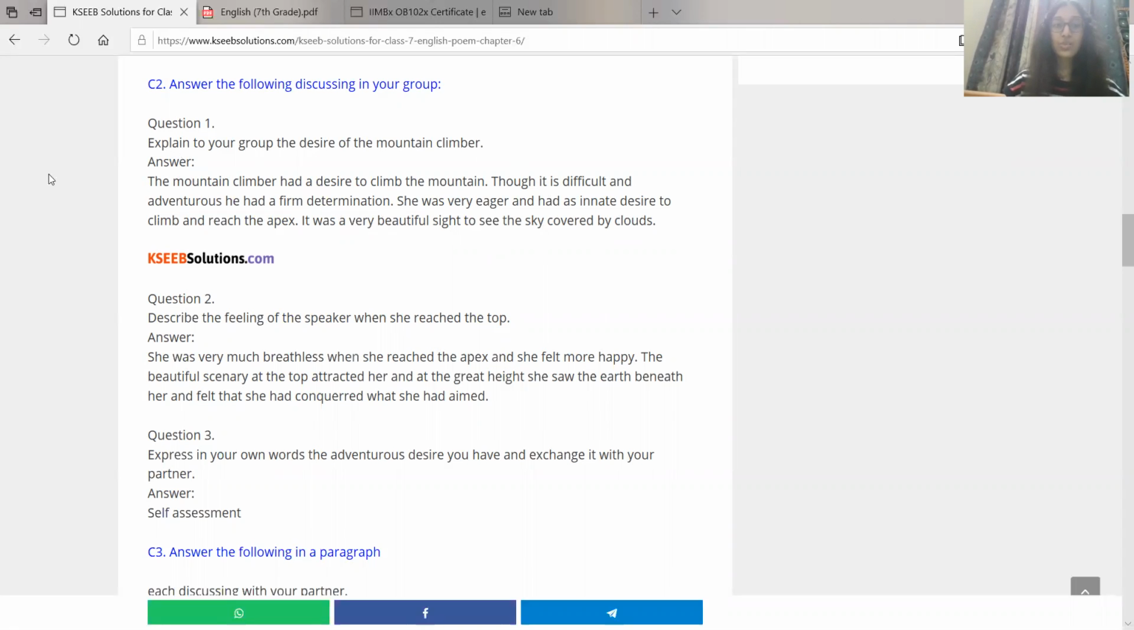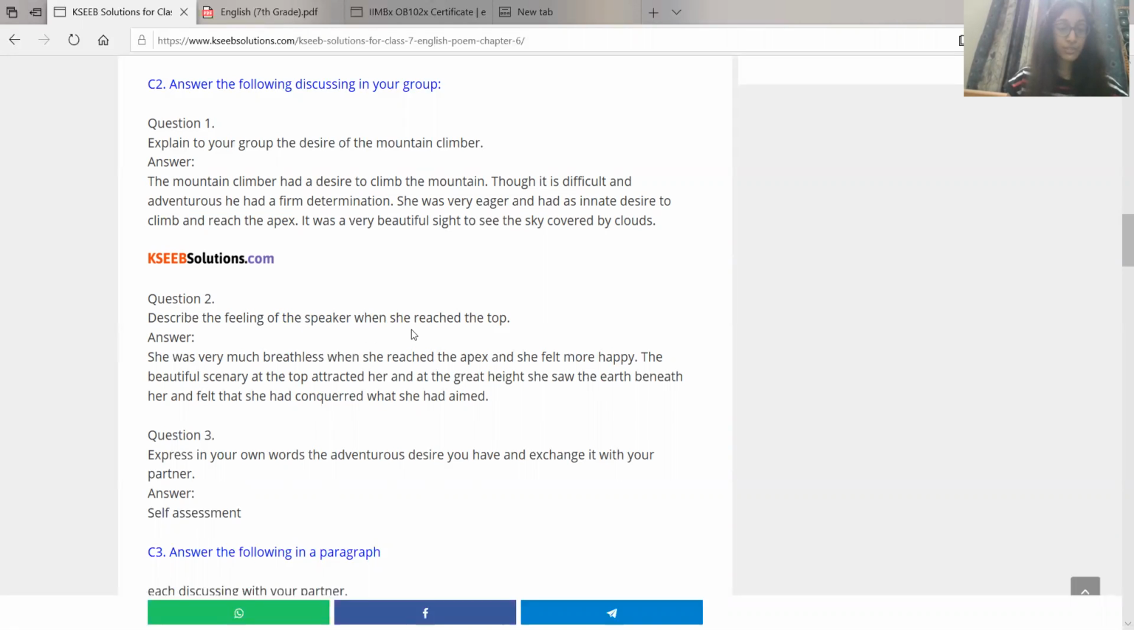So this is what the mountain climber will say in the poem. She'll tell that though it is difficult and adventurous, she wanted to go to the top of the mountain. So with excitement and eagerness, she'll climb to the top of the mountain. And it was very beautiful to see the world from the top of the mountain.